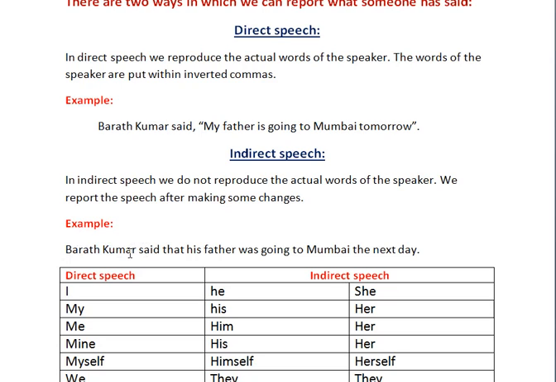See the example here. Bharat Kumar said that his father. So here we are changing the personal pronoun, the tense of the direct speech, and the special words of the reported speech. After making these changes, we reproduce what the speaker said.